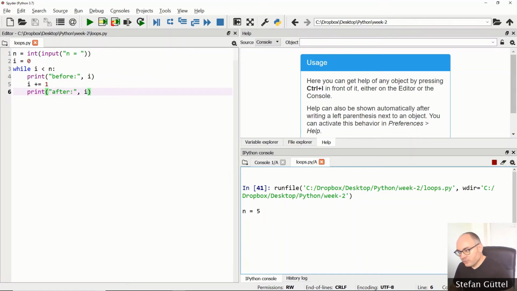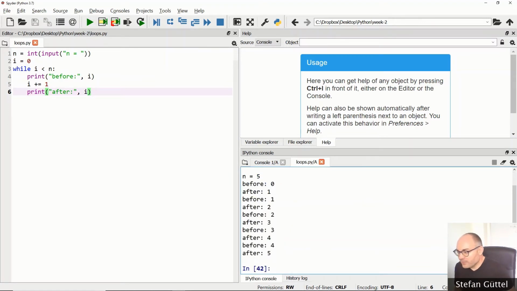Again, I choose n equal 5. And here you see what happens. As expected, it prints before 0 after 1, before 1 after 2, and so on and so on. And what is interesting here is that in the last iteration, it prints before 4, right? So I now takes the value of 4. It increases the value of I by 1, so that it prints after 5.